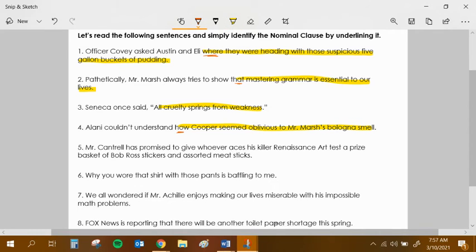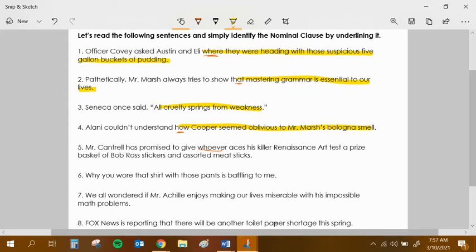Number 5, Mr. Cantrell has promised to give, here it is, whoever. So you're going to notice this trend where a lot of these noun clauses sort of start and off they roll, but sometimes they're going to stop midway in the sentence. And that's what's going to happen with number 5. Mr. Cantrell has promised to give what?